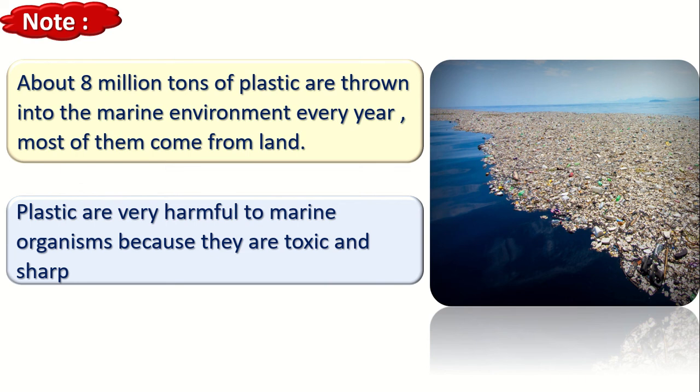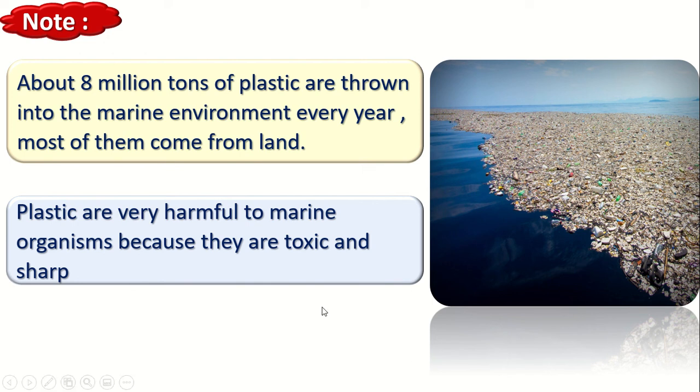Okay, we have about 8 million tons of plastic thrown into the marine environment every year. Every year there are 8 million tons of plastic thrown into the water. Most of it comes from land. And these plastics harm and decrease the marine organisms because they are toxic and sharp.